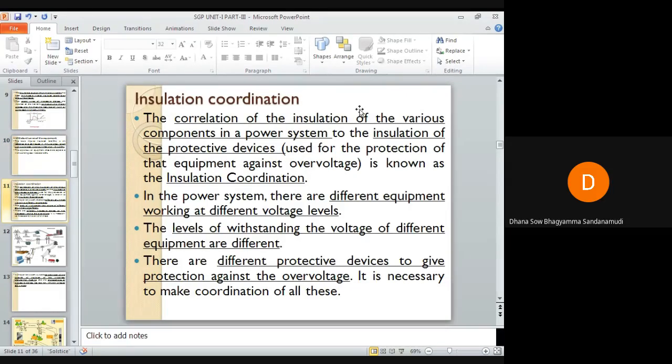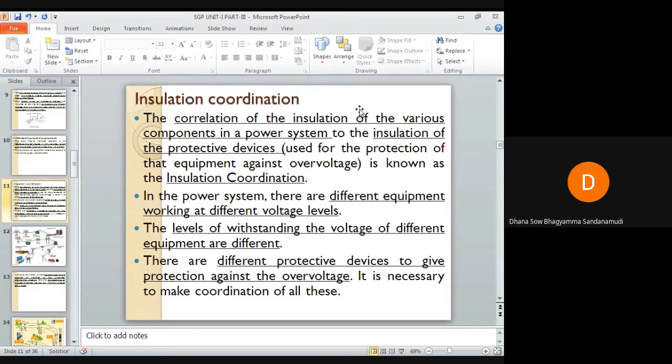There should be proper coordination between the insulation levels of the protective devices as well as the insulation level of the equipments which are to be protected by these protective devices. That coordination or correlation between these insulation levels is known as insulation coordination.